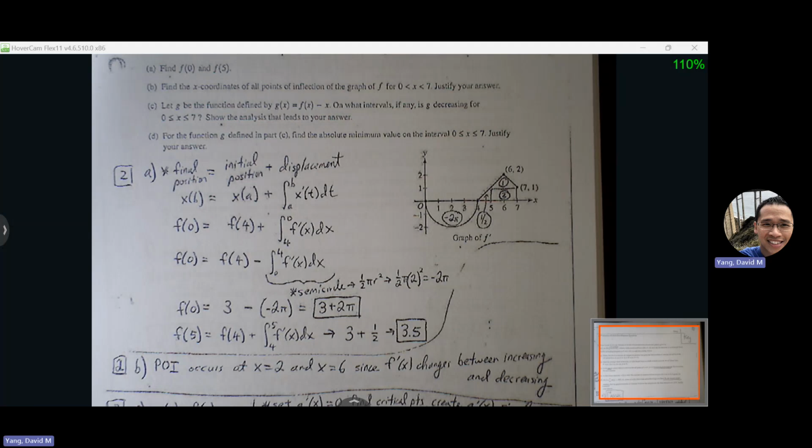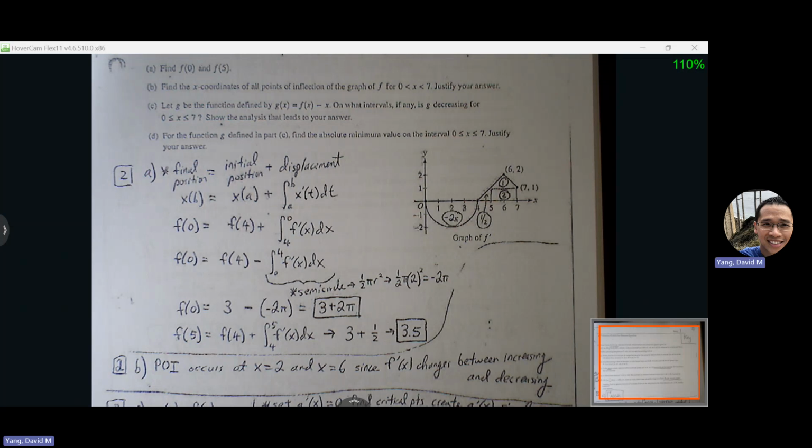If I want to find f of 0, I need to start at f of 4. The reason we start at f of 4 is because that's the anchor point they give us. We have to start wherever they give us the starting point. Notice we have to go backwards initially, from 4 to 0, because I'm starting here and ending here. So I need to set it up as 4 to 0. But because we prefer to read the graph from left to right, after I write this down, I'm going to flip it to 0 to 4. With that change, I'm also adjusting with the minus.